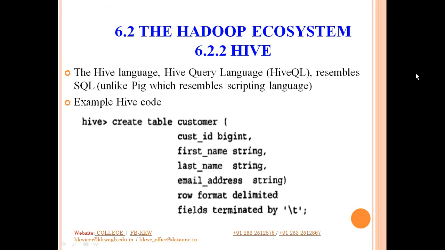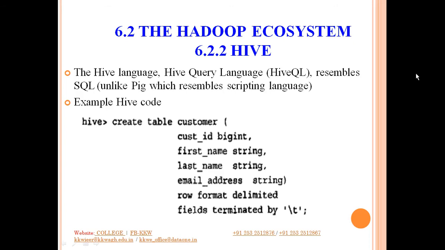If you compare Hive with Pig, Pig resembles a scripting language, whereas Hive resembles a query language. So if you work with Pig, you are writing scripts, and if you work using Hive, you are more into writing queries, right?